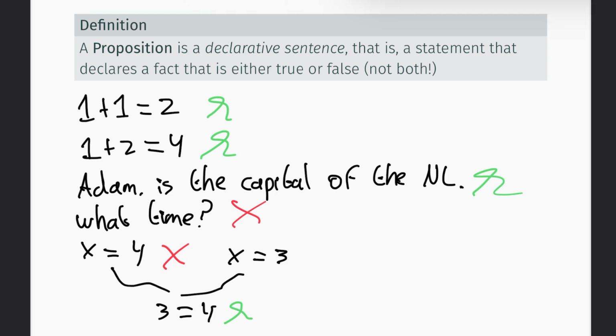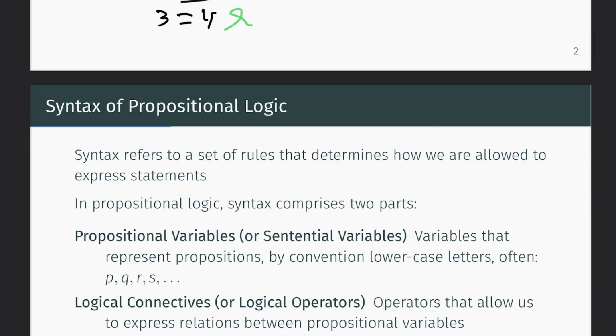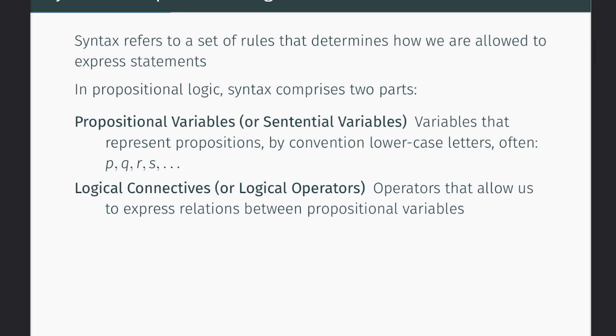Okay, so now that we know what propositions are, what else does propositional logic consist of? Remember how we wanted to avoid ambiguity through logic. This is one of the reasons why we want to have precise rules on how to express ourselves. These precise rules are what is referred to as syntax. Syntax refers to a set of rules that determines how we are allowed to express statements.